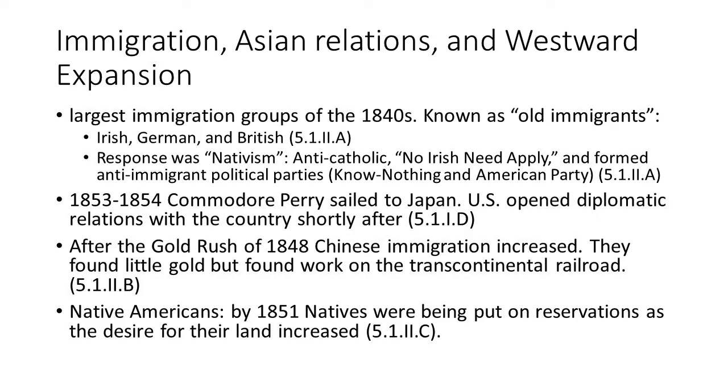So a lot of Chinese are going to move. They're not going to find gold, though, because gold's already taken, so most of them are going to be working on the Transcontinental Railroad. So we see Chinese working on the Transcontinental Railroad in the west, and a lot of Irishmen working on the Transcontinental Railroad in the east. And we also see Native Americans. The reservation system is beginning now, and we will talk more about that when we get to the 1930s.